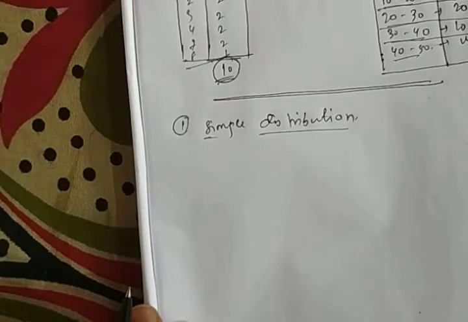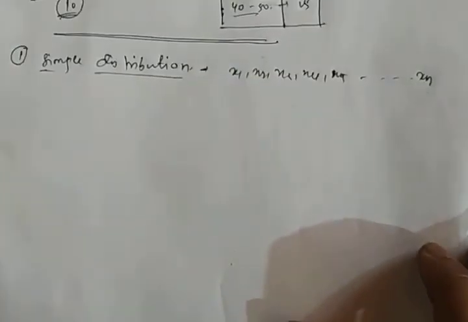For 10 observations there will be 10 values, which can be taken as x1, x2, x3, x4, x5 up to, let's say, n observations, so we will get n values.